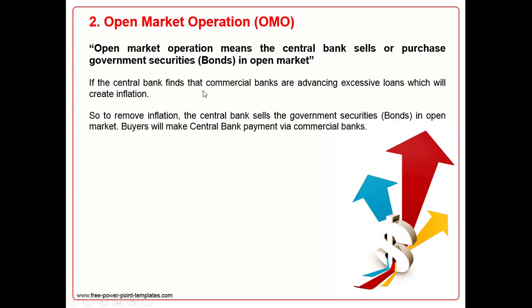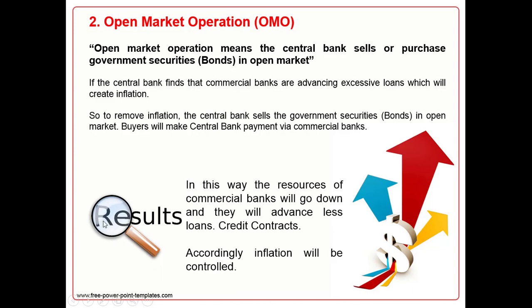If the central bank finds that commercial banks are advancing excessive loans, which creates inflation. We studied in the previous topics that whenever commercial banks advance excessive loans to businessmen, it brings the situation of inflation in the country. To control inflation, central bank advises or instructs all commercial banks, through quantitative or maybe qualitative methods, not to advance loans. To remove inflation, the central bank sells the government securities, bonds, in the open market. Buyer will make the payment via commercial bank.